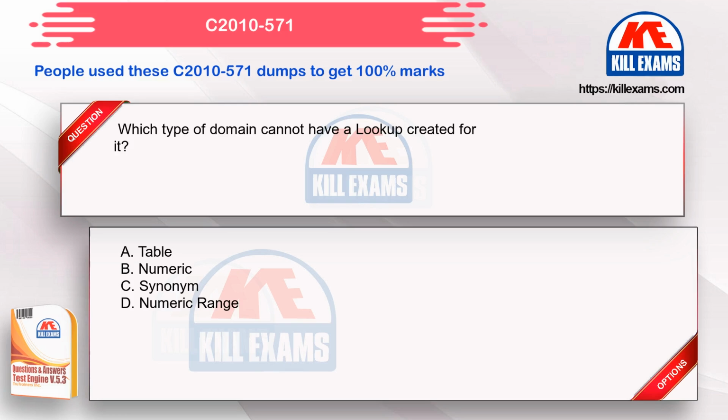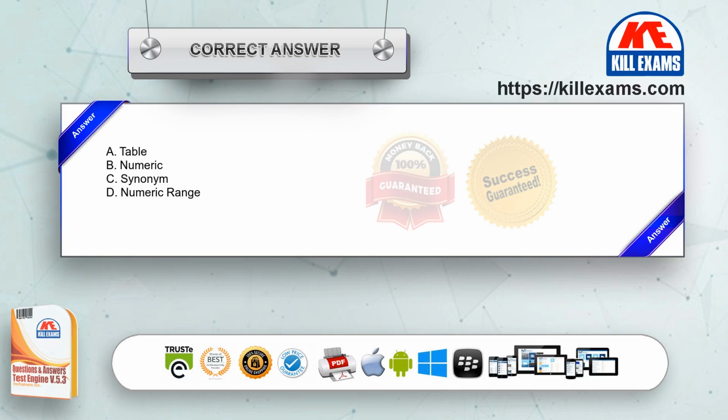Which type of domain cannot have a lookup created for it? Option A. Table. Option B. Numeric. Option C. Synonym. Option D. Numeric range. The correct answer is option D.